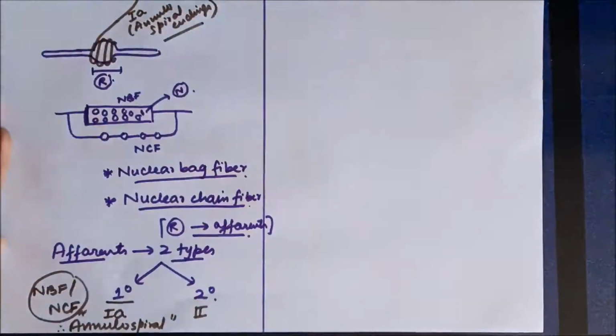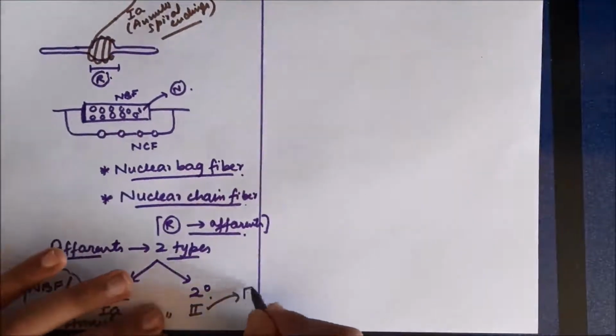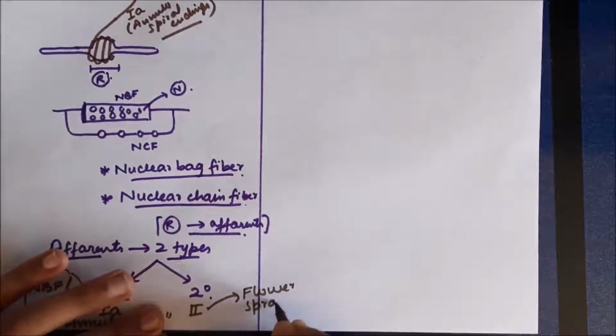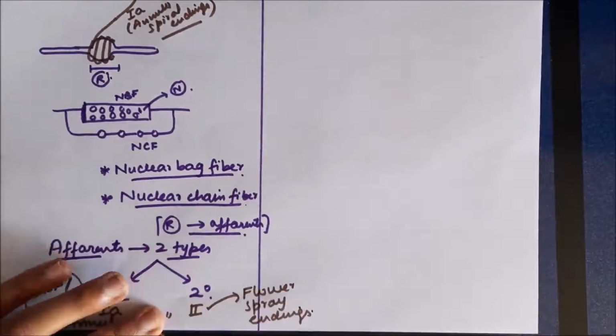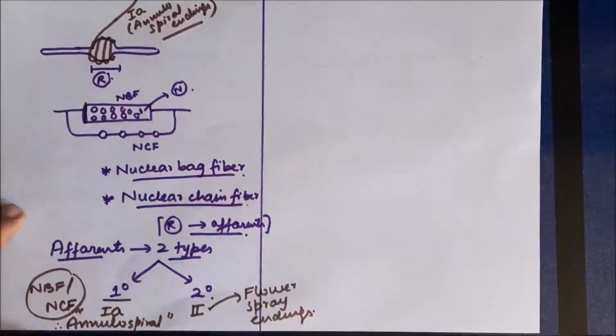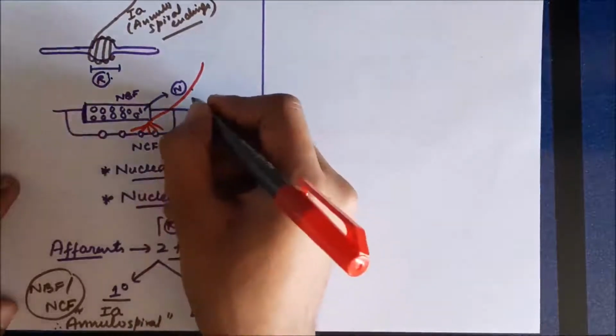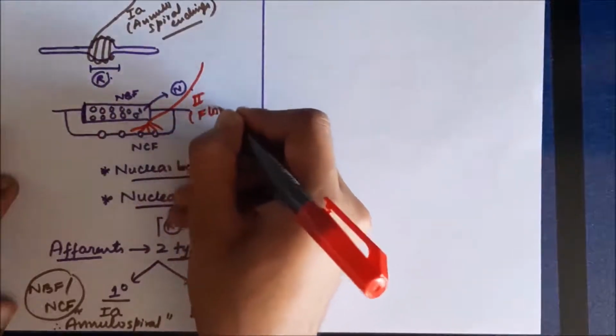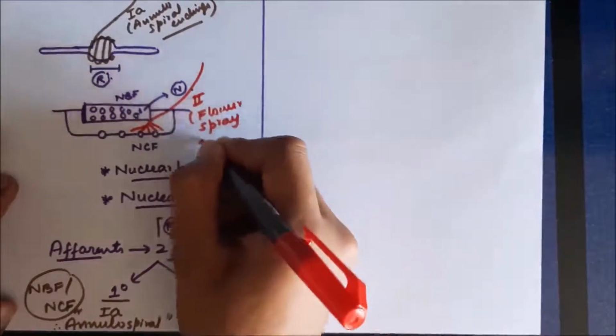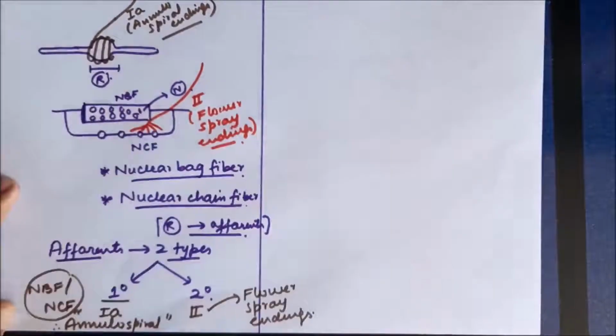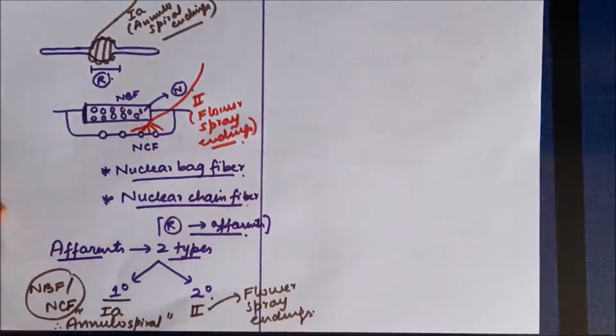Now the secondary afferents, these are type 2 fibers, and these fibers form flower spray endings, and they innervate only nuclear chain fibers. So if this is the type 2 neuron, it forms flower spray endings at the end, and they innervate only nuclear chain fibers. Now information from both 1A and 2 fibers goes to the spinal cord through the dorsal horn.